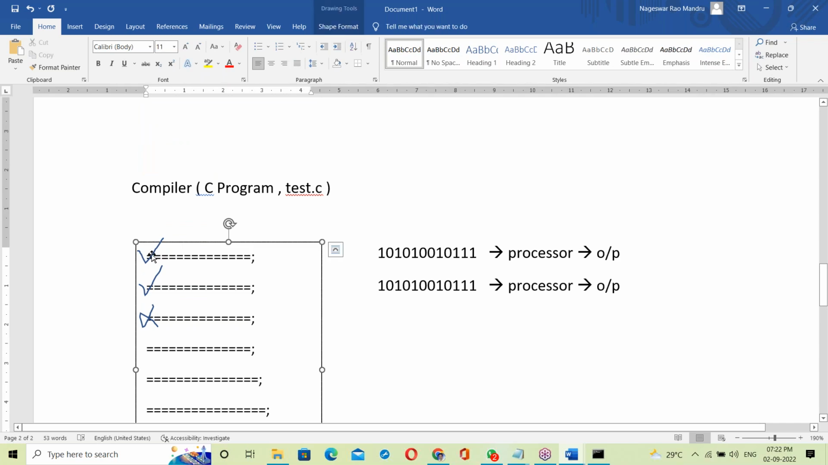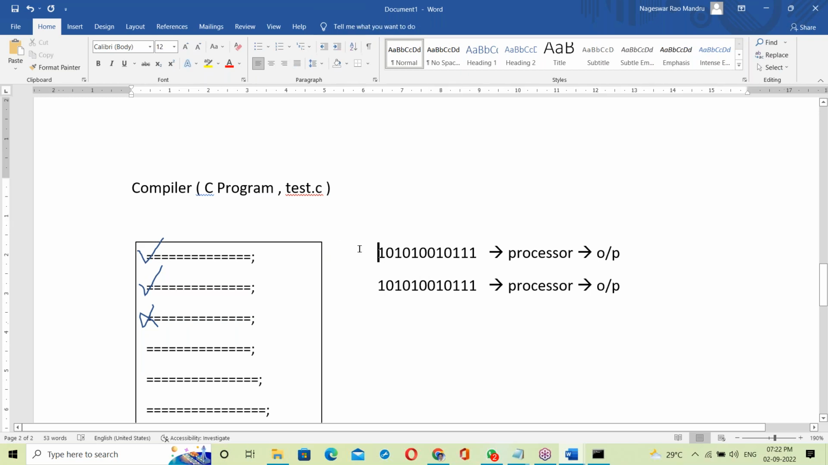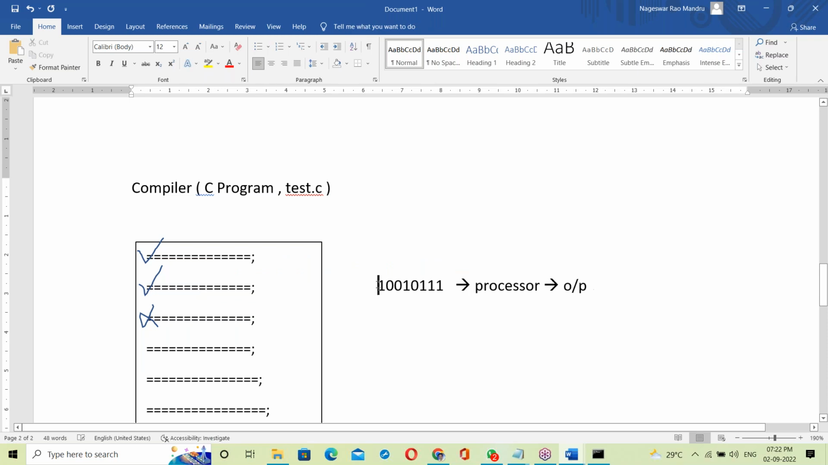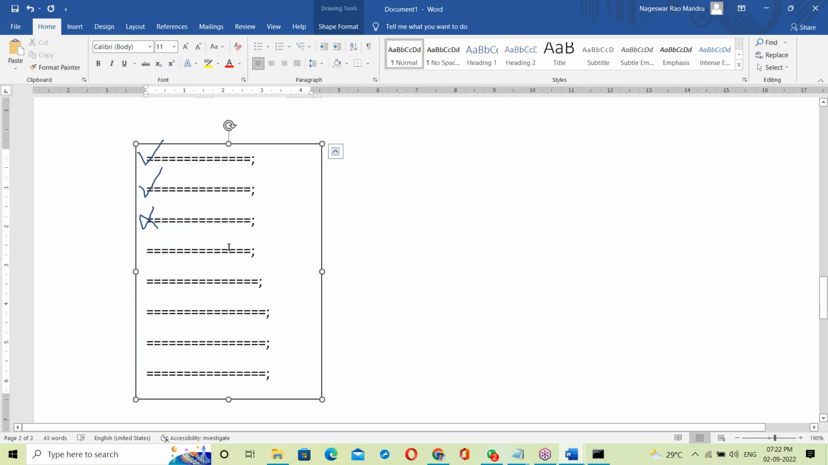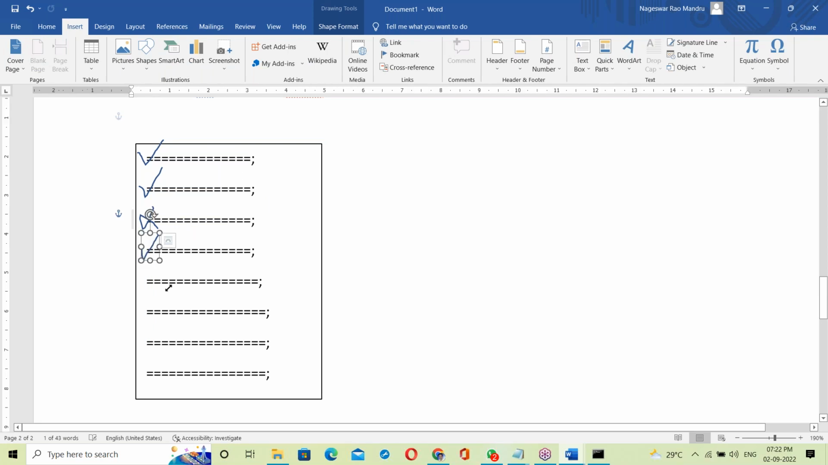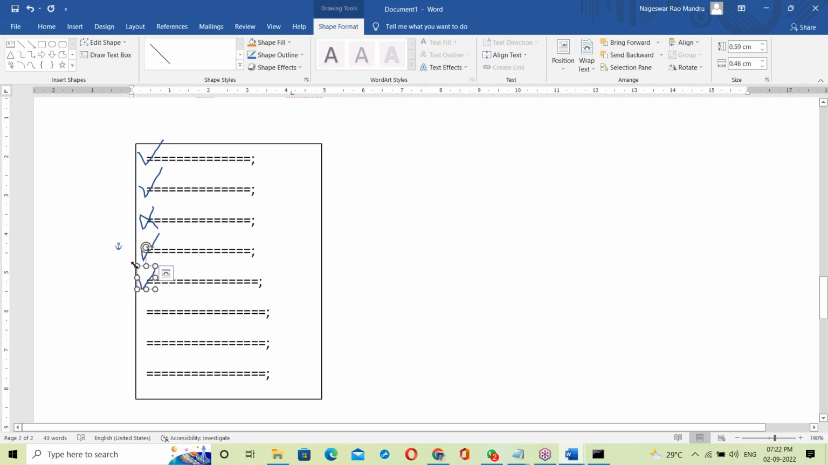Suppose the file is test.c. The compiler checks the first statement. Suppose the first statement is correct. Even though it is correct, it won't convert into binary code immediately. Then it checks the next statement. Suppose the next statement is also correct, it still won't convert into binary code. So it checks the next statement. Suppose something is wrong here, it shows an error at that line. After that, it checks the next statement. Suppose it is also correct, then it goes on to the next statement.